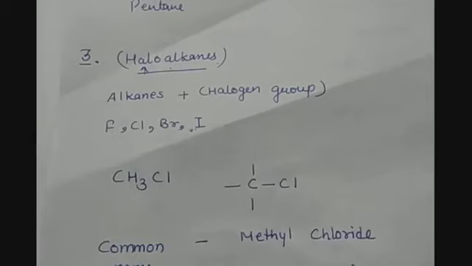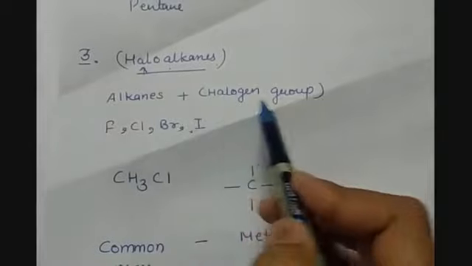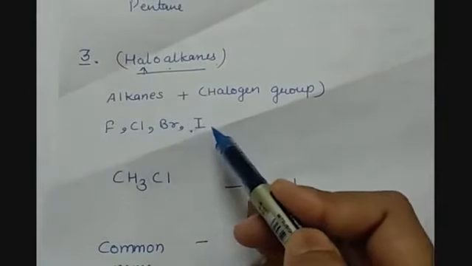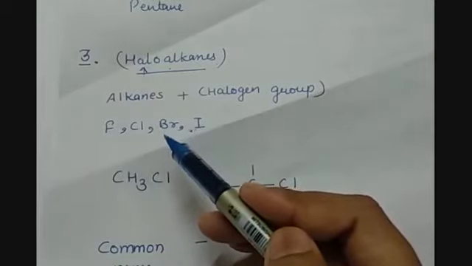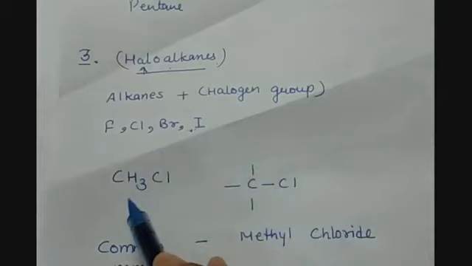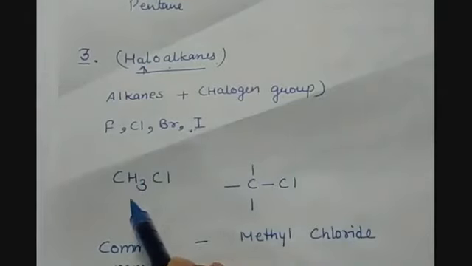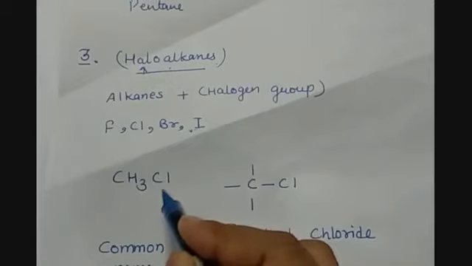Haloalkanes have a carbon chain with single bonds between the carbon atoms, and a halogen group. The halogen group is fluorine, chlorine, bromine, iodine. When these are used as substitutional groups, how do we name the compound? For example, CH3Cl. CH3 is the alkyl group and Cl is the substitutional group here.